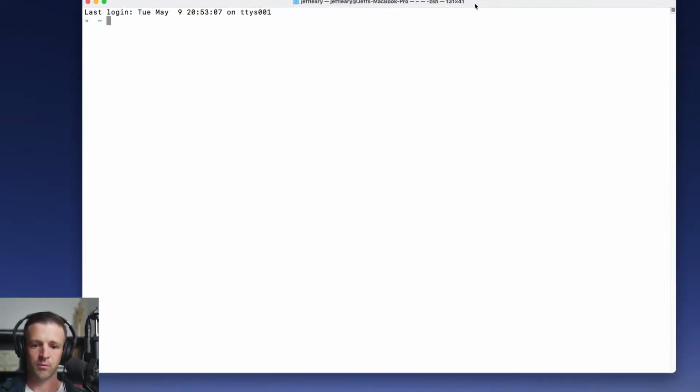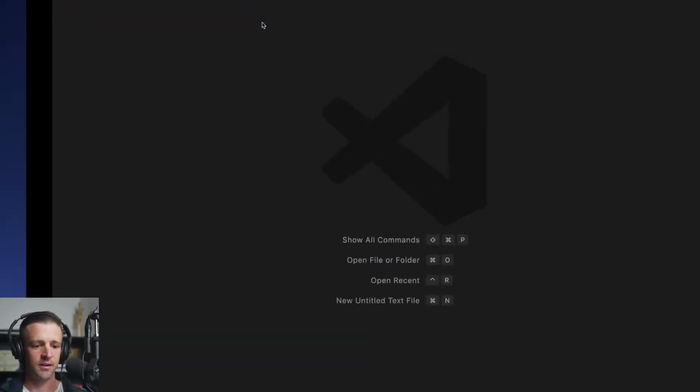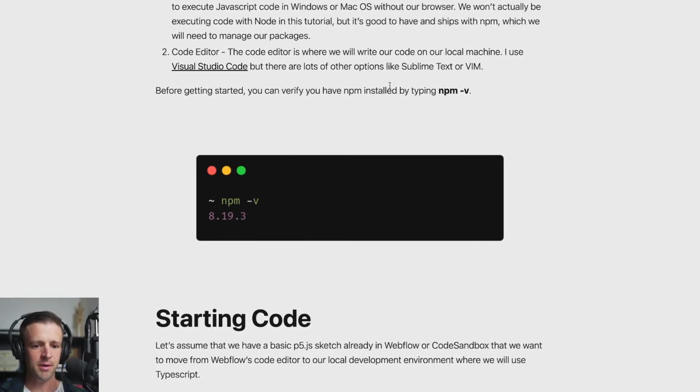A command you can run to check that you have your software installed is just checking the version. So I'll type npm -v here, and you can see I'm using version 8.19.3 of npm. node -v would give me the version of Node that I have. I have version 18. So that's all I wanted to show you there. Let's go back to the blog post.